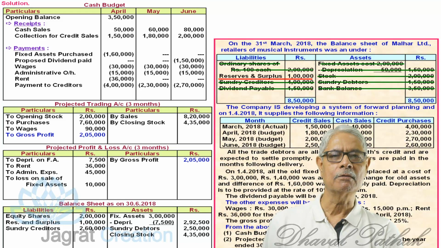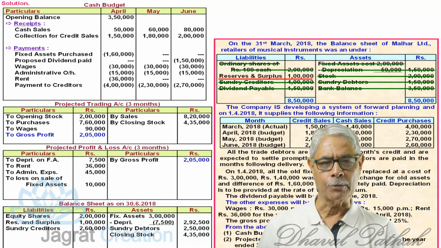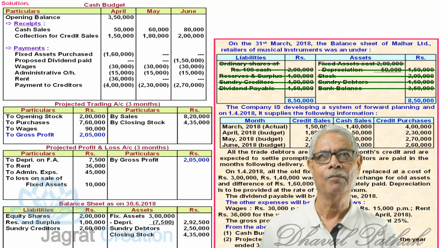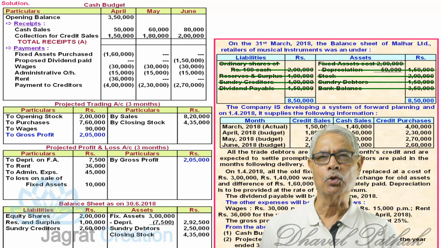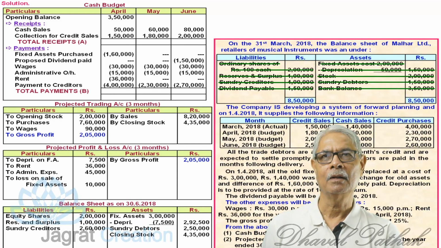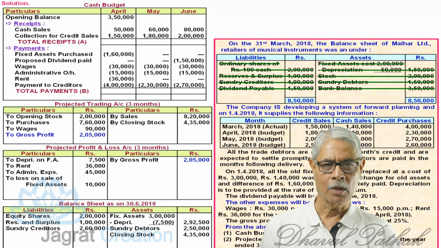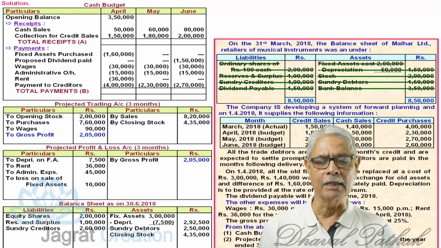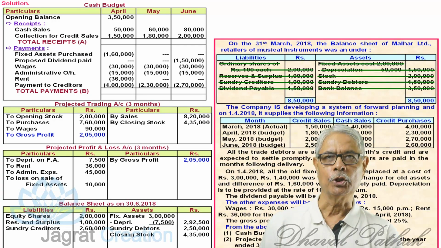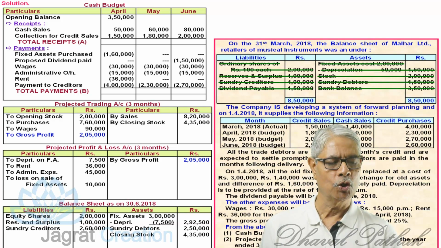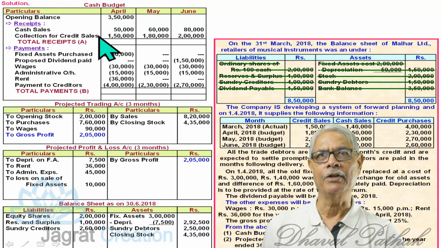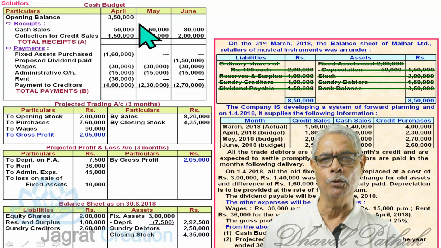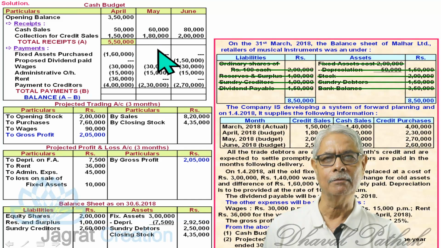Now let me close the cash budget and find out the cash balance or cash deficit. So April total receipts, April total payments: total receipts plus opening balance minus total payments, you will get the balance at the end. So here, 50,000, 50,000 and 1,50,000, if you total, you will get 5,50,000.